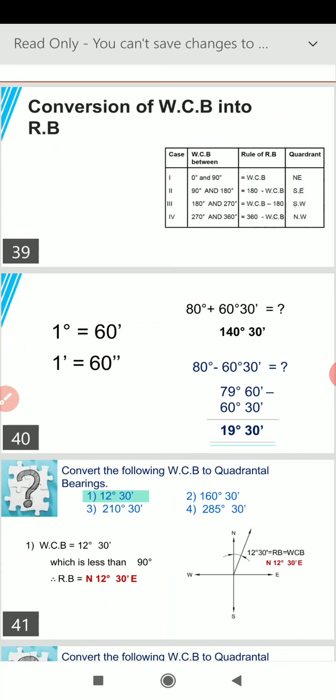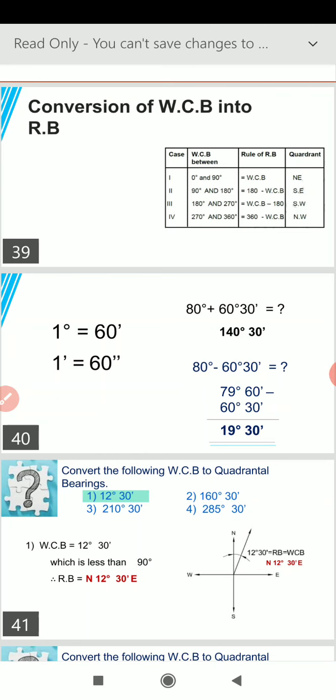Before going for the various examples in which we will be converting some angles from whole circle bearing to quadrantal bearing, and vice versa, from quadrantal bearing system to whole circle bearing, let us learn some basic points about the degrees and the conversion rules.